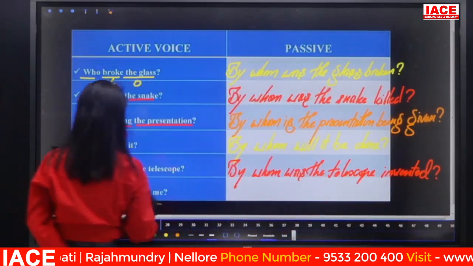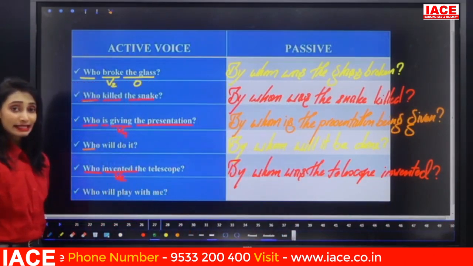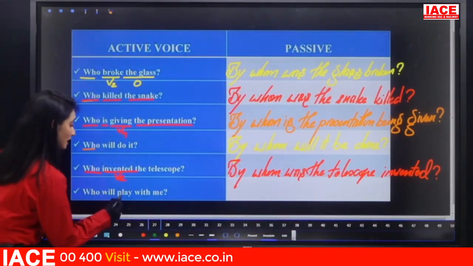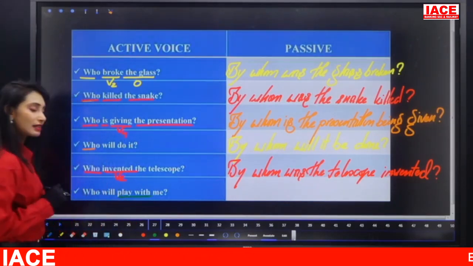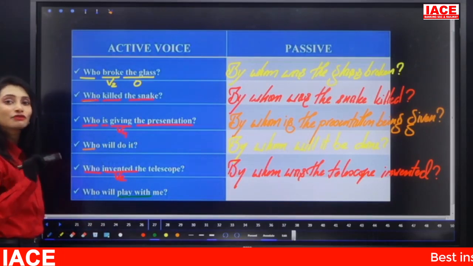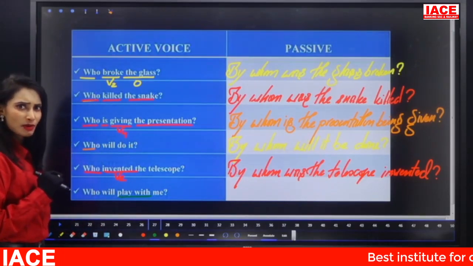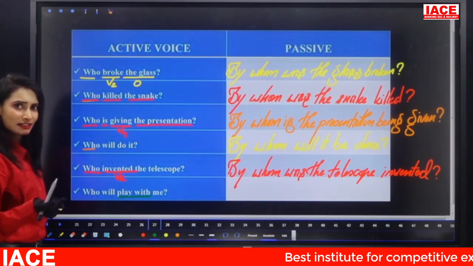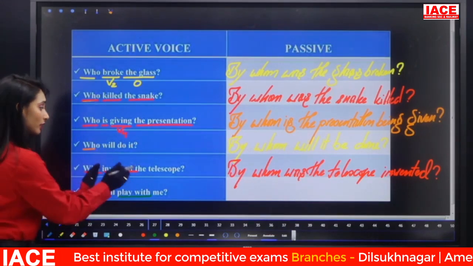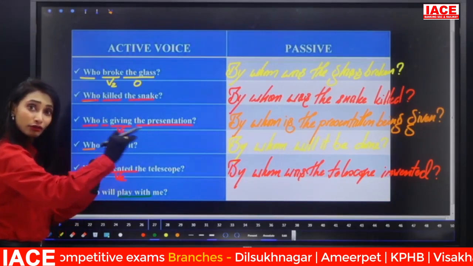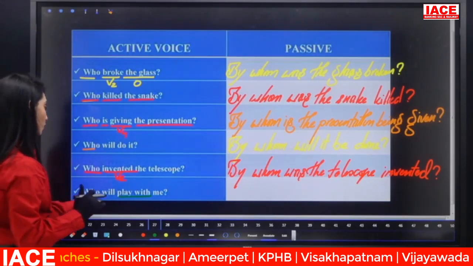Now the last one. Who will play with me? See, I have taken this sentence especially because you should understand that play with is considered a verb. It is a phrasal verb. You remember phrasal verb? Verb plus particle, right? So here play with is considered a verb, so the with will be attached to the verb every time, even in passive voice.